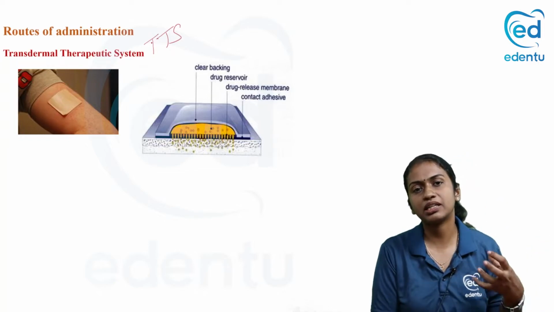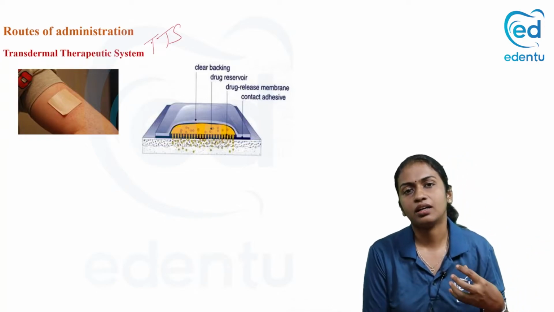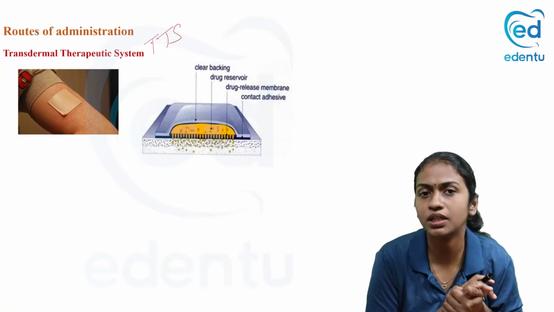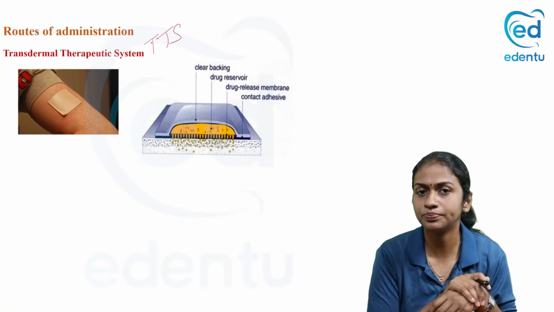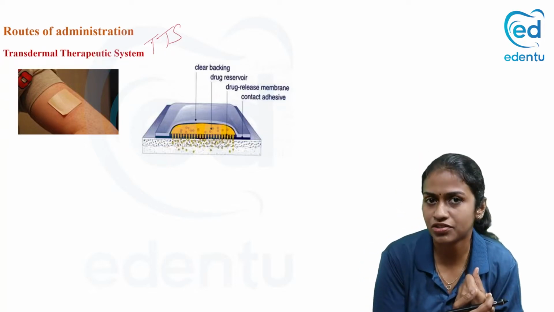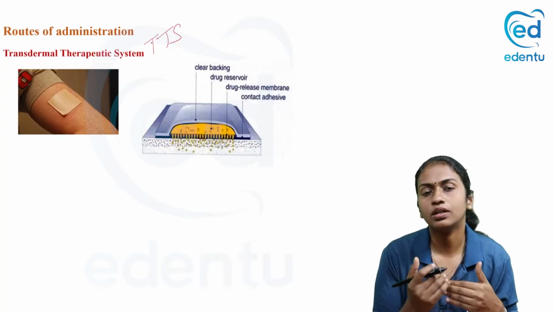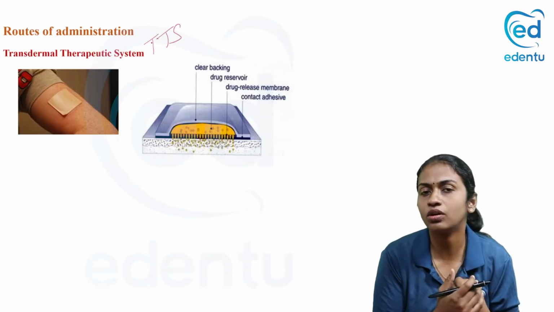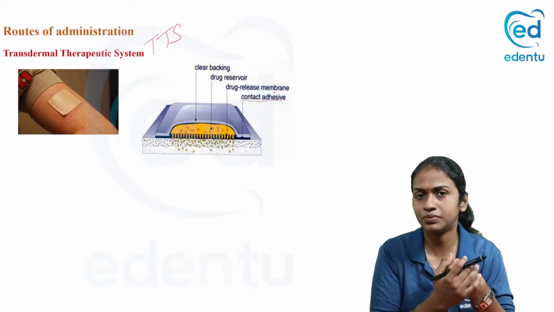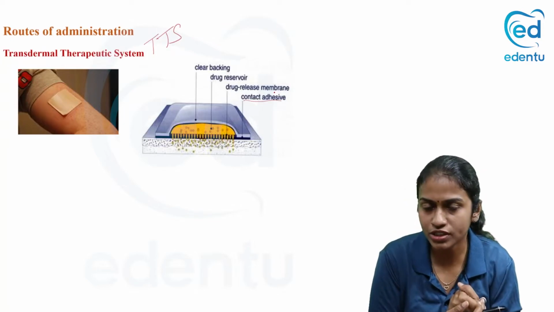Okay, what is meant by transdermal system? It is a method by which the drug or the medication enters into the body by diffusing through the skin, usually in the form of a medicated patch. So this patch has got different layers. One, we have a contact adhesive that will help the patch adhere to your skin.